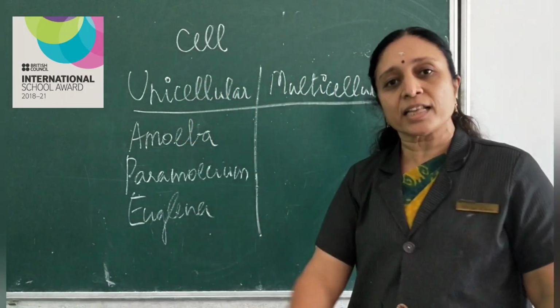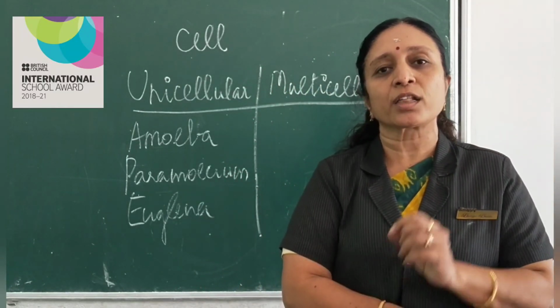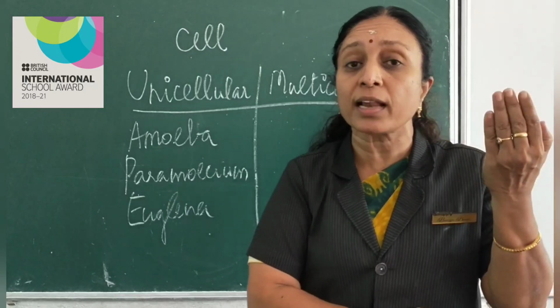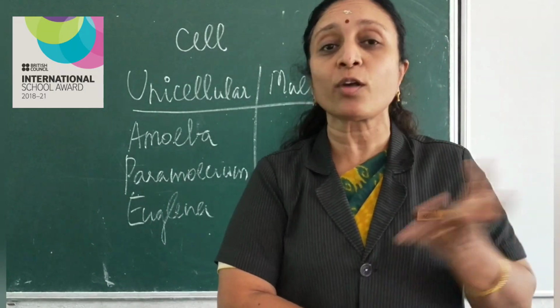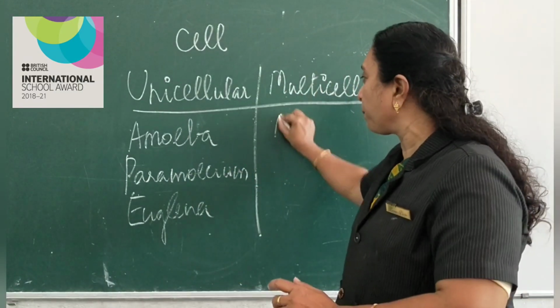Now what are multicellular organisms? If more than 1 cell is there in an organism, it is called multicellular organism. Now I spoke about ant, right? How many cells are there in an ant? Thousands of cells are there in an ant. So ant is a multicellular organism.